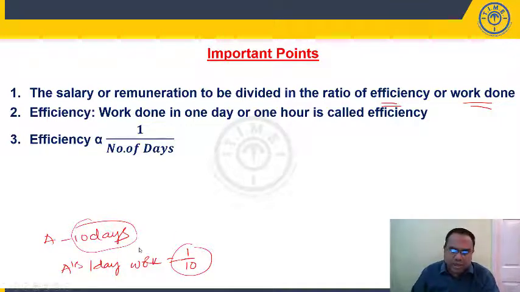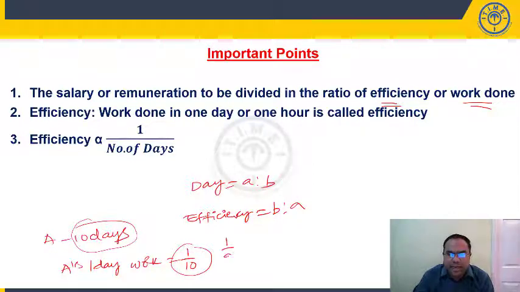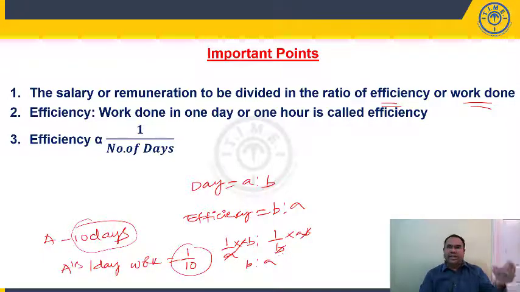It is inversely proportional. We have discussed one more point also. If the days taken by two persons to complete a work are in the ratio A is to B, their efficiency should be in the ratio B is to A. Right? It is not reverse, it is an inverse ratio. So efficiency should be 1 by A is to 1 by B. LCM is AB. If you multiply with the LCM, A and A will get cancelled, B and B will get cancelled, and we get B is to A. So it is not reverse.